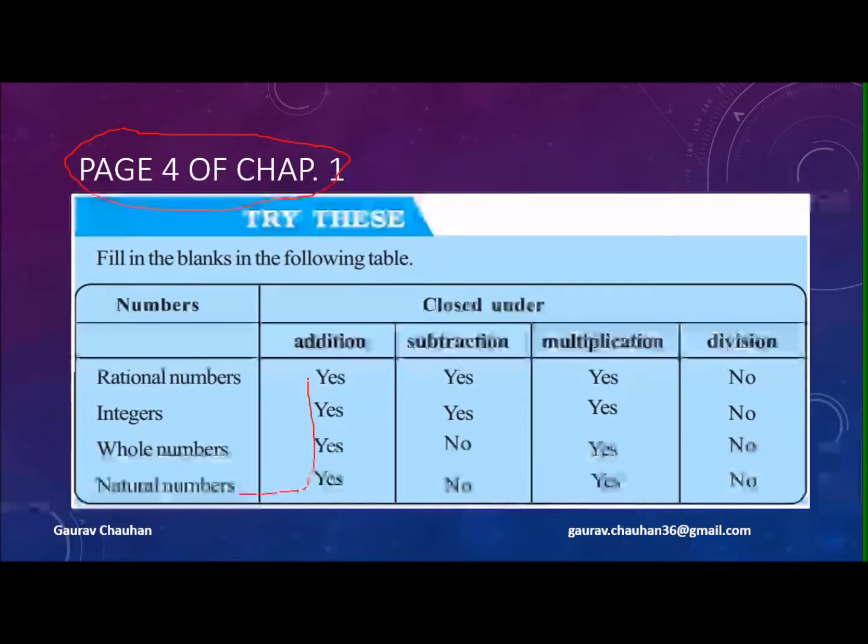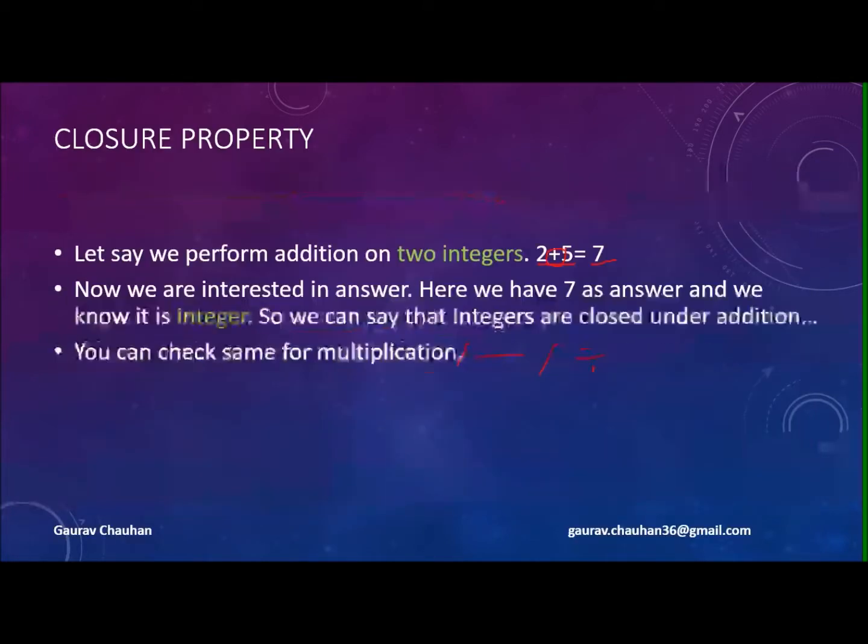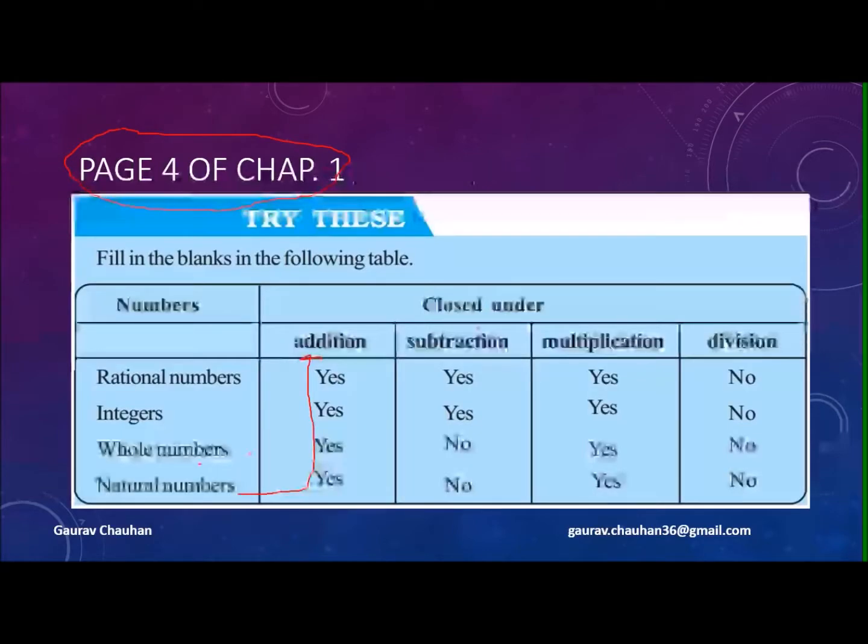Natural numbers are closed under addition. How do we know that? I have these two natural numbers, and if we perform addition, the answer is a natural number, right? The same thing is true for whole numbers, integers, and rational numbers also. And this is also true for rational numbers and integers in the case of subtraction. But it is not true for whole numbers and natural numbers. Why?